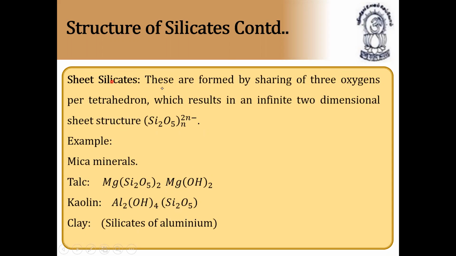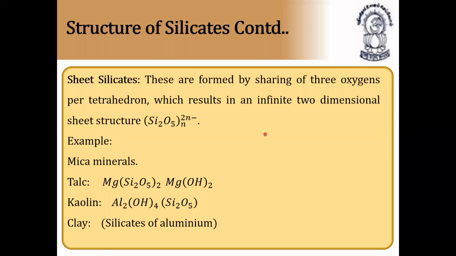Next we have sheet silicates. These are formed by sharing 3 oxygen atoms per tetrahedron, which results in a finite two-dimensional sheet structure, that is (Si2O5)n, 2n minus. Examples: mica minerals, talc, kaolin, clay, silicates of aluminum. These are all called sheet silicates. So all these sheet silicates are very important. Silicates, zeolites, etc.